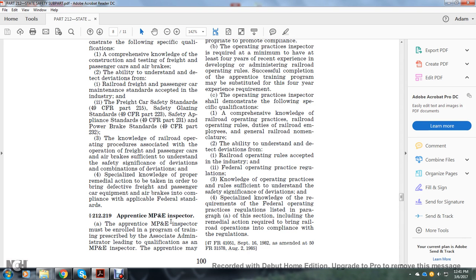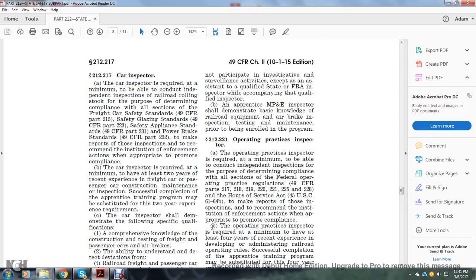The apprenticeship of the motor power and equipment inspector must be enrolled with the program. The training is prescribed by the associate administrator leading to qualification as motor power and equipment inspector. The apprentice may not participate in investigation or surveillance activities except as an assistant with a qualified state and FRA inspector while accompanying the qualified inspector.